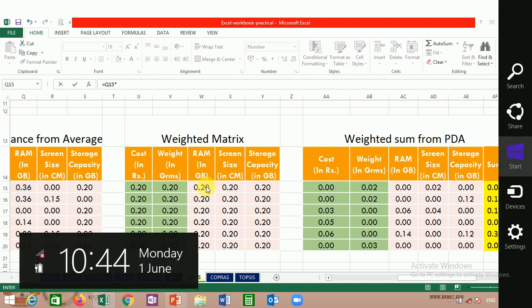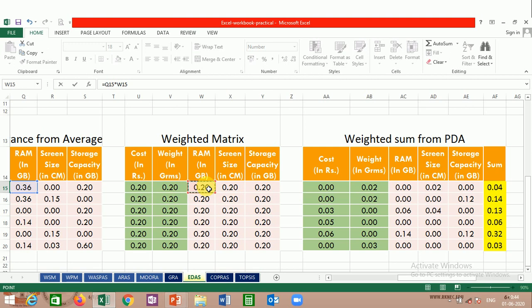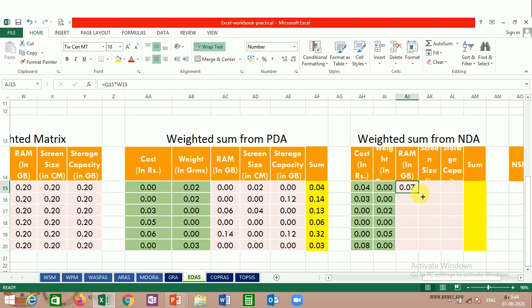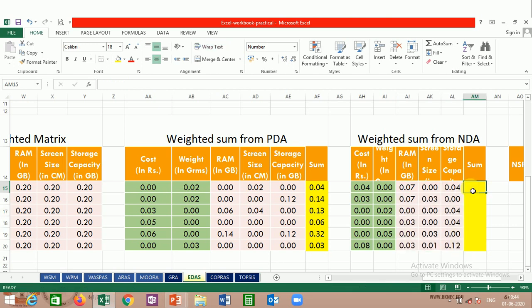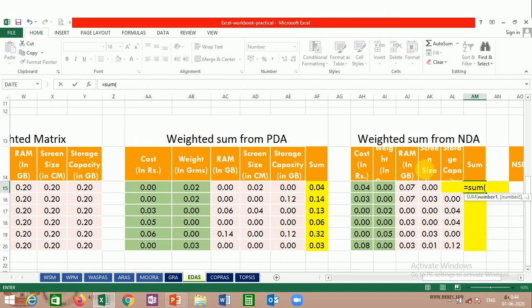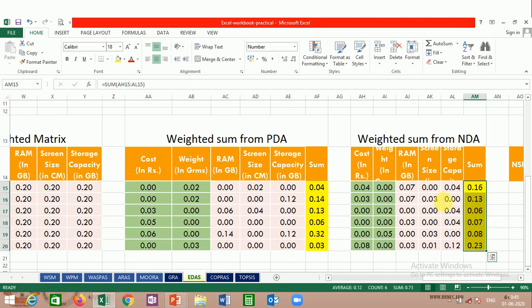This is the weight value. We have done a multiplication here. You need to drag it and we have the weighted sum for negative distance from average. Again, you need to sum it. Let us sum this value. So we have summed this value and just press the enter button, right?